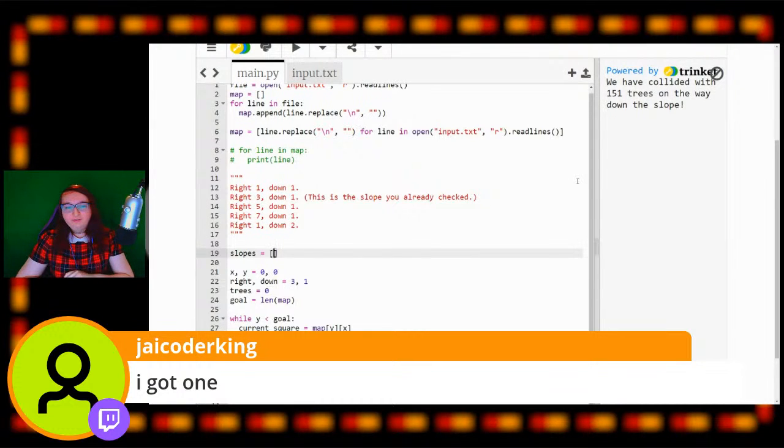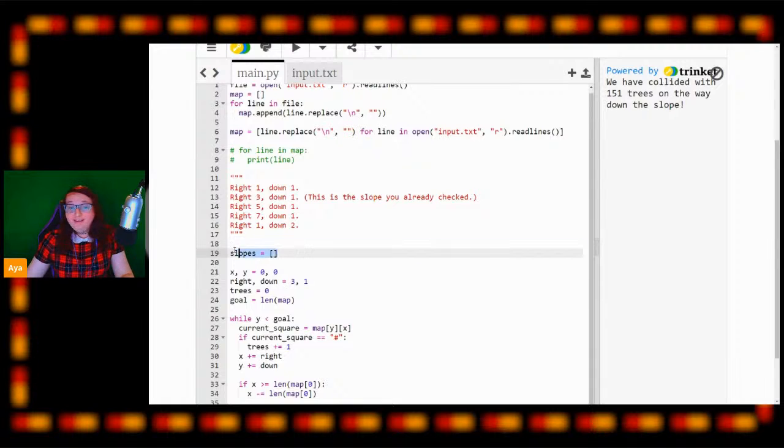So now we're going to take a look at the second part of the puzzle. We need to create an array here, and this array will contain all of the angles for each slope. Our first one is going to be right 1 and down 1, just like so. Now we're going to create another tuple, and this is going to be right 3 and down 1, just like our bit of code here tells us to do from the exercise in the Advent of Code page.